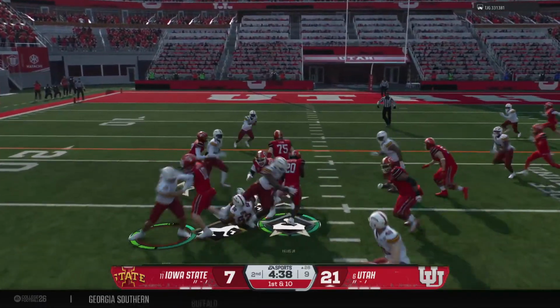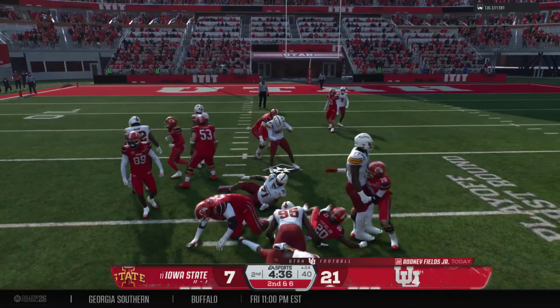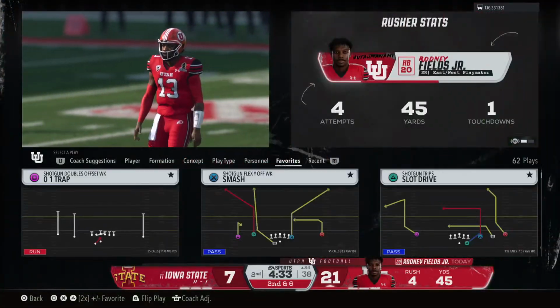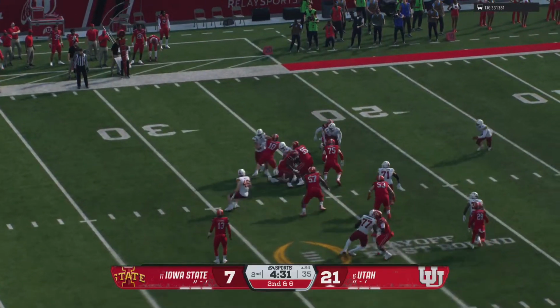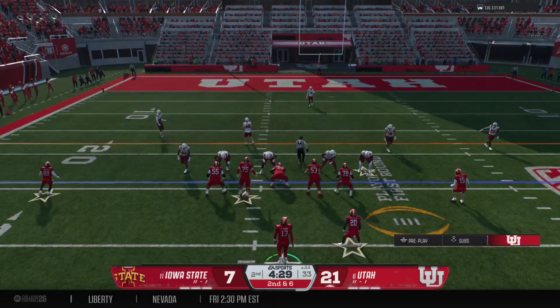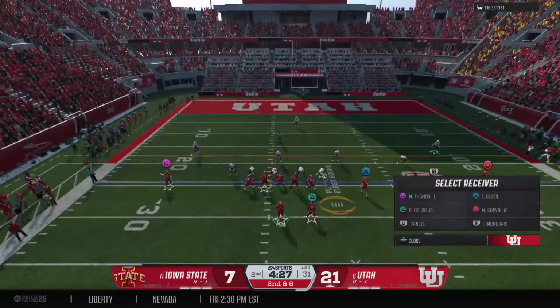The shotgun running play call. And the tackle is made after a 4-yard gain, so 2nd and 6. Nice job here of controlling the line of scrimmage by this offensive line. The back does what he needs to do to get positive yards on first down.